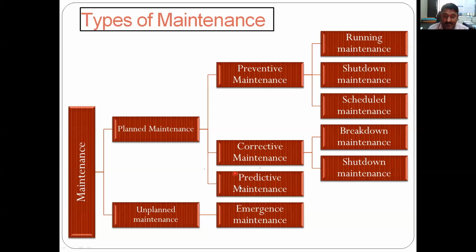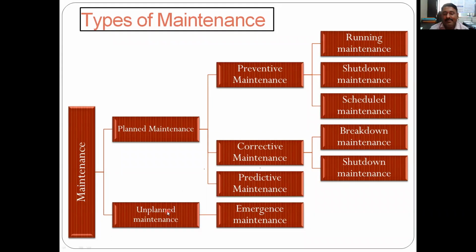And then predictive. By using some modern tools and techniques, one can predict that there is a certain noise and vibration. By analyzing, or you can say, one good word, condition monitoring of that particular bearing and gears, it can be predicted that the bearing will fail in 1 month, as far as the noise and vibration condition is concerned. So this is predictive maintenance.